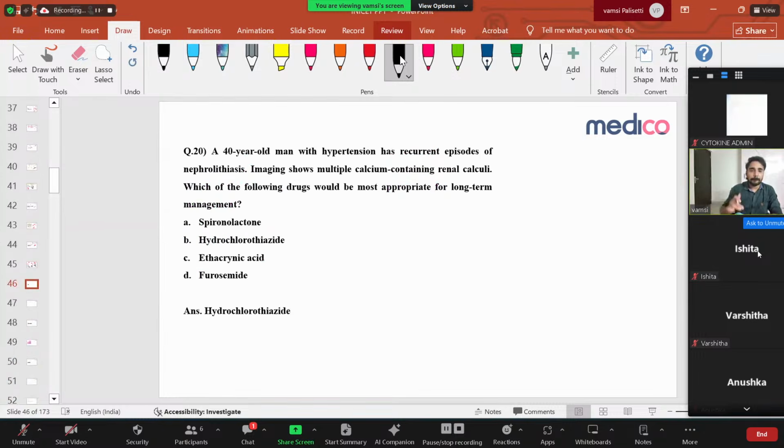Right, next question. A 40-year-old man with hypertension has recurrent episodes of nephrolithiasis. Here, the patient is having nephrolithiasis, that means renal stones are there. Imaging shows multiple calcium-containing renal calculi. Which of the following drugs would be most appropriate for long-term management? Very important thing. Here, the exam is asking about loop diuretic or thiazide diuretic. Okay, let us discuss this thing.